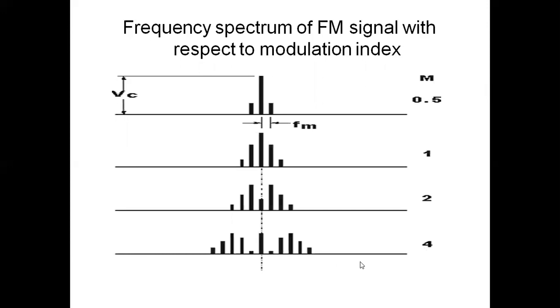How do you calculate the significant sidebands? Significant sidebands are the sidebands whose amplitude is at least 10% of the unmodulated carrier amplitude. So in order to calculate the bandwidth of the FM signal, we make use of significant sidebands.